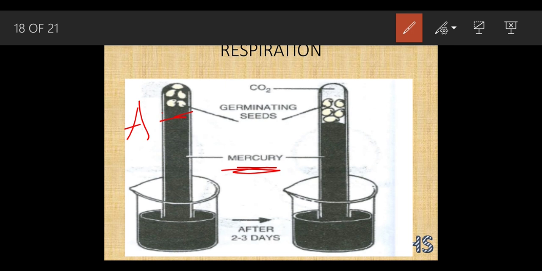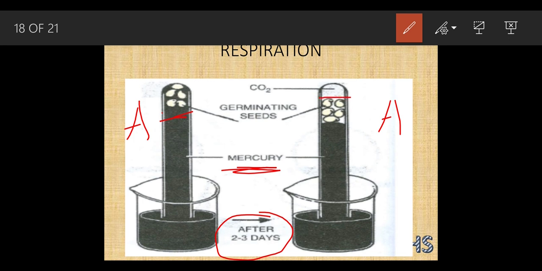Now, we are going to carry out this experiment for around 2 to 3 days. After 2 to 3 days, we have noticed that the germinating seeds which were kept inside this test tube left some space out here.